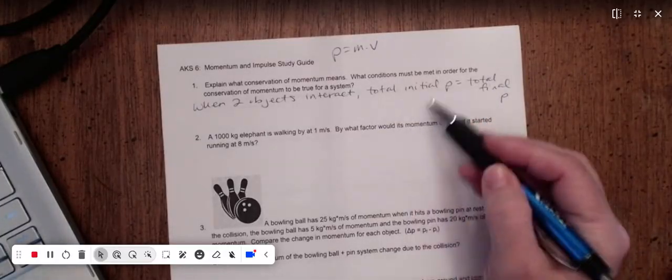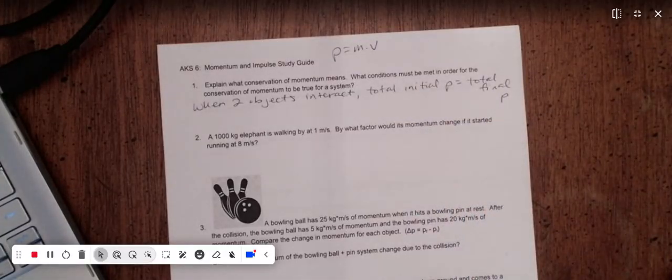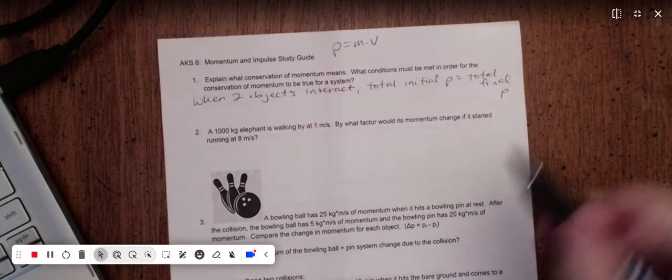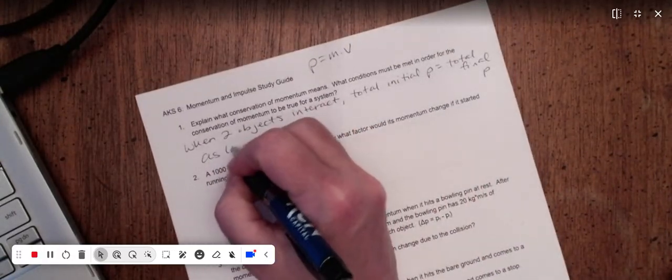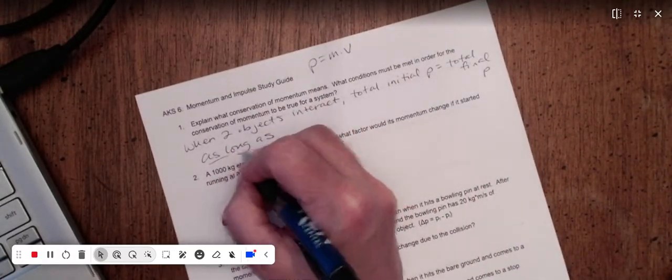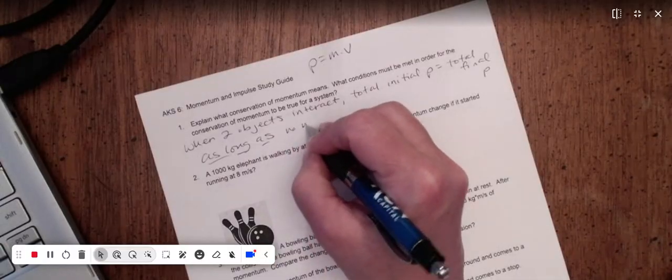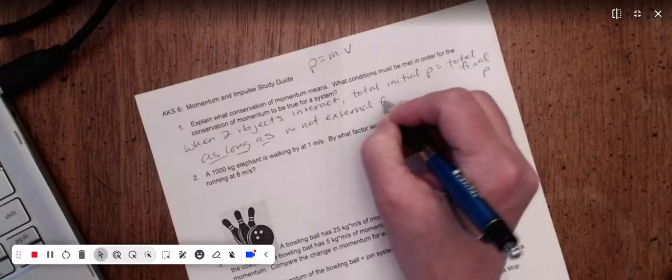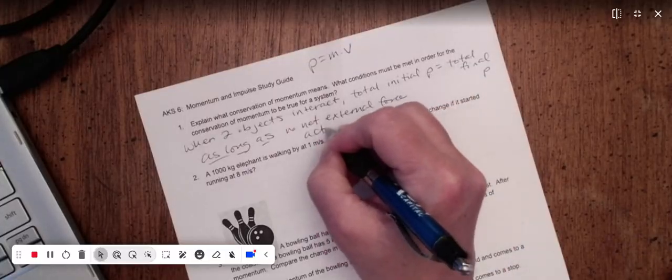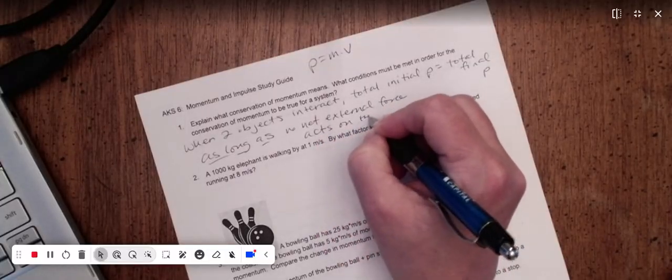So whatever momentum they have at the beginning of their interaction, then they collide with each other, or whatever, they get stuck together, they bounce apart, their total final momentum has to be the same, as long as no net external force acts on the system.